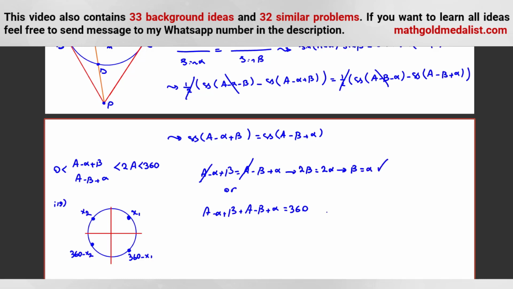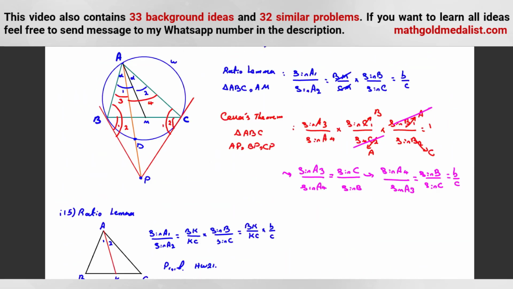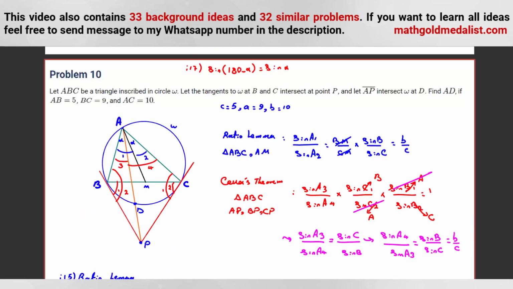It was the thing that we wanted. In this case, you can cancel this. So 2A is equal to 360. So A is equal to 180. A is an angle of the triangle, so contradiction. It's less than 180, so alpha is equal to beta. So we worked on trigonometric things, all these things, but we don't need to prove all these things. If you know only this symmedian fact, you can use it because it is AIME, not a full solution exam.